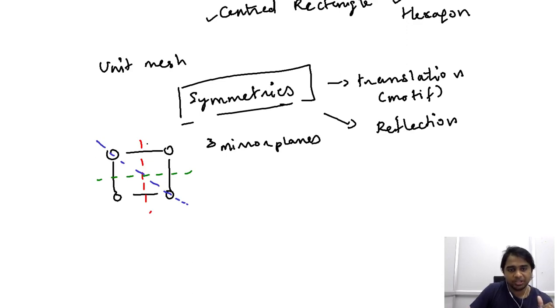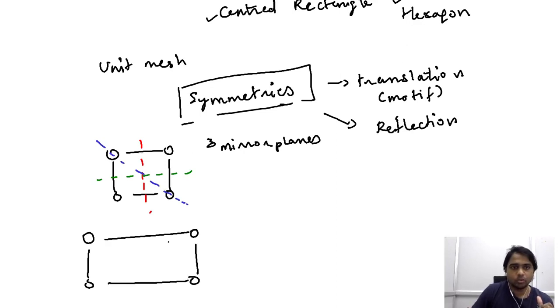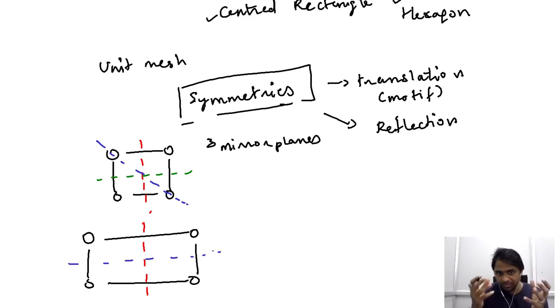for a square mesh. However, when we consider a rectangular mesh, it is understandable that this section is the mirror image of this section, and if you place the mirror horizontally, we can observe that this section here is the mirror image of this section here.